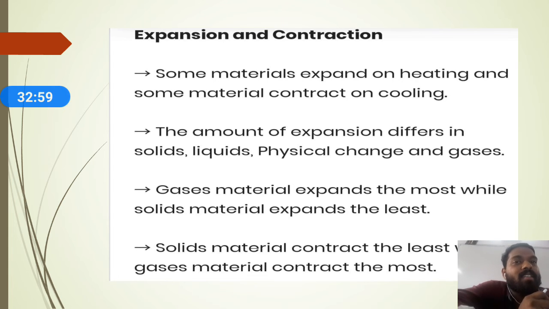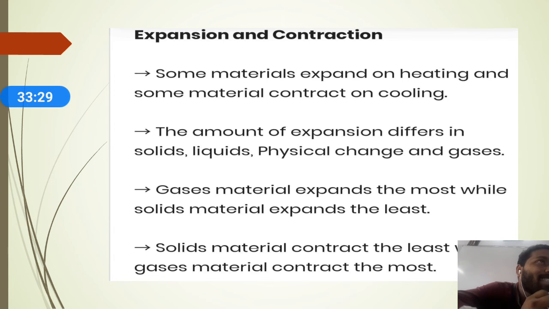Some materials expand on heating and contract on cooling. That means if you are increasing the heat to the material, expansion is taking place, and if you are cooling the material, contraction is taking place. You might have observed this in summertime. Especially in summer, the door becomes so tight you cannot close it properly.